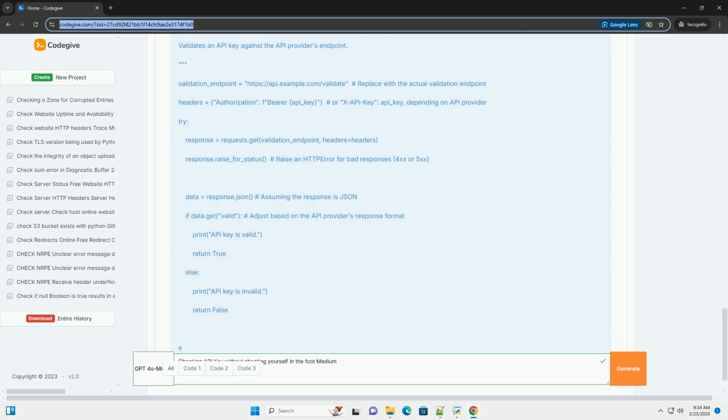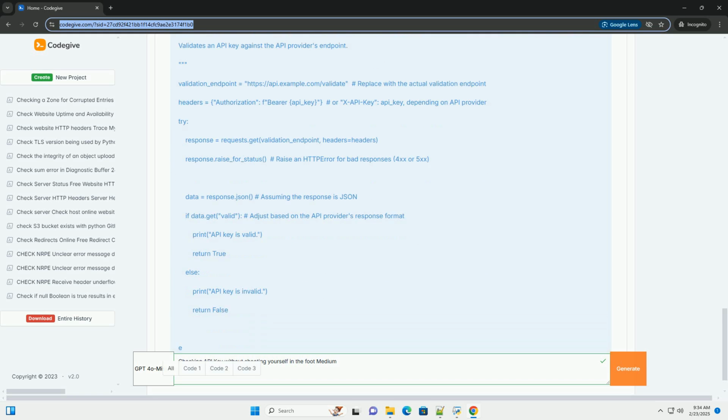Storing in configuration files: without proper protection, storing API keys in plain text configuration files, for example .env or config.ini, is slightly better than hardcoding, but still highly vulnerable. Anyone with access to the server or the file can retrieve the key.